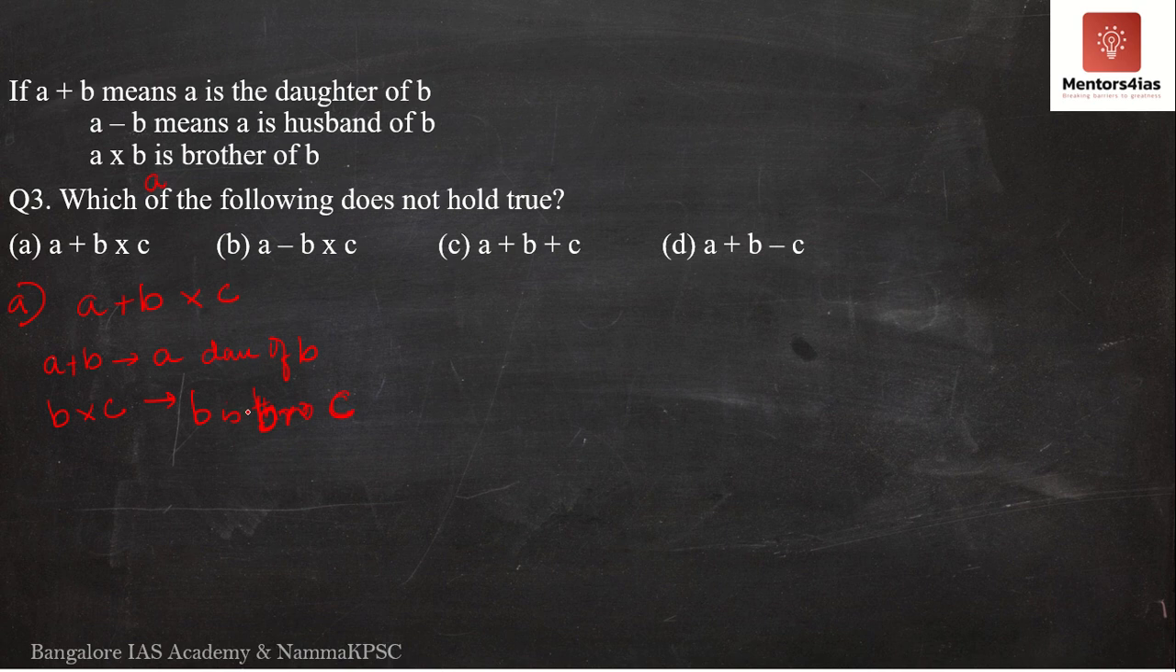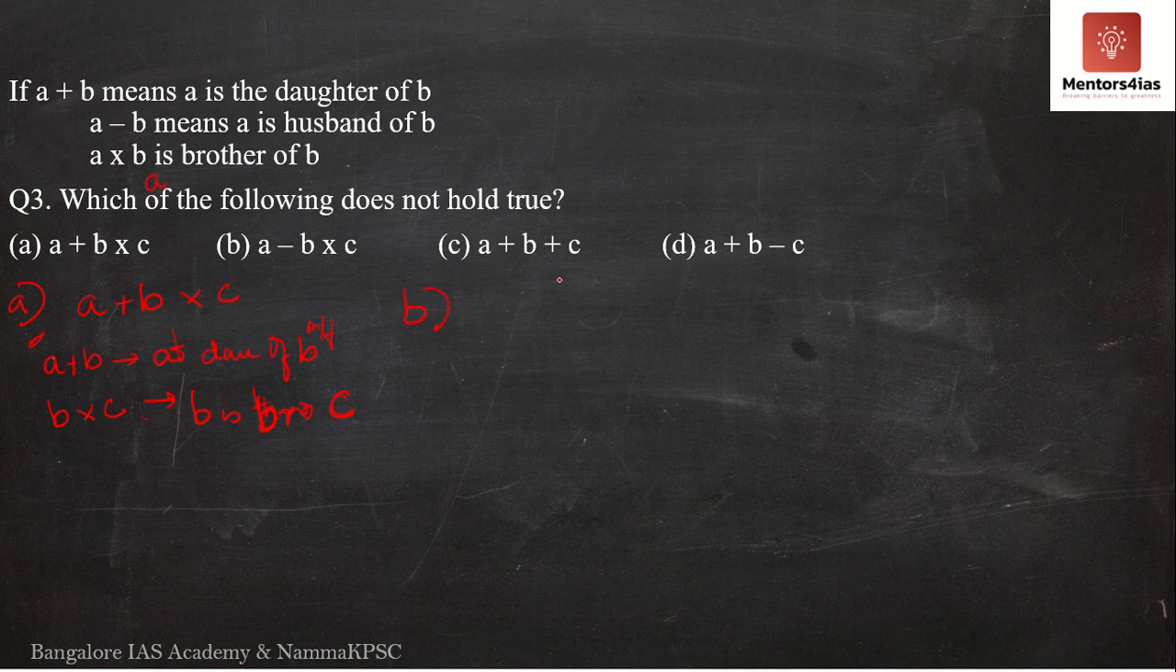Possible. Now this relationship is possible, right? A is the daughter of B. So A is a female, and B I don't know. It could be male or female as of now. But when we move on to the next step over here, B cross C means B is the brother of C. Could be possible. B could be a male. So therefore B is the father of A. So this relationship is valid. So there is nothing wrong with this particular. Why not move on to the second one?